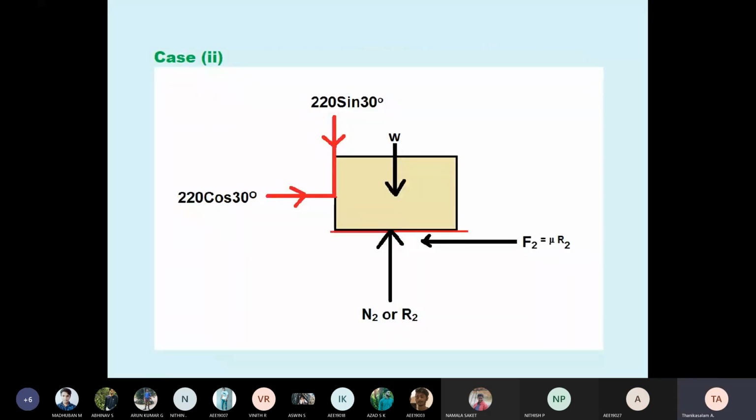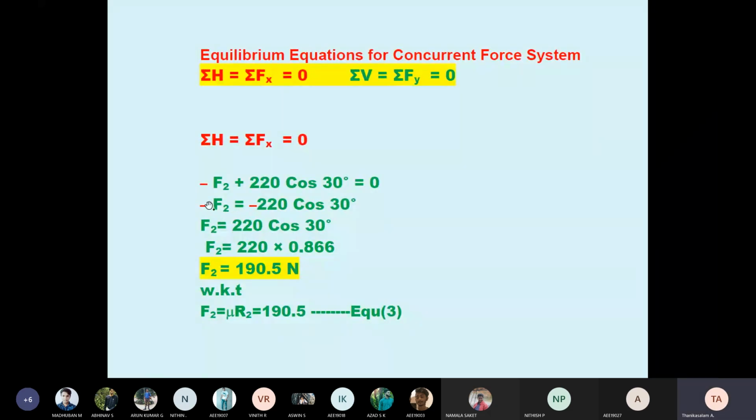What is Fx? Minus F2 plus 220 cos 30. Here, minus F2 plus 220 cos 30, equal to 0. Therefore, F2 equal to 220 cos 30. F2 equal to 220 into cos 30, 0.866. Therefore, F2 equal to 190.5 Newton. Already we know what is F. Generally, friction equal to mu into R. Therefore, here I have written F2 equal to mu into R2.